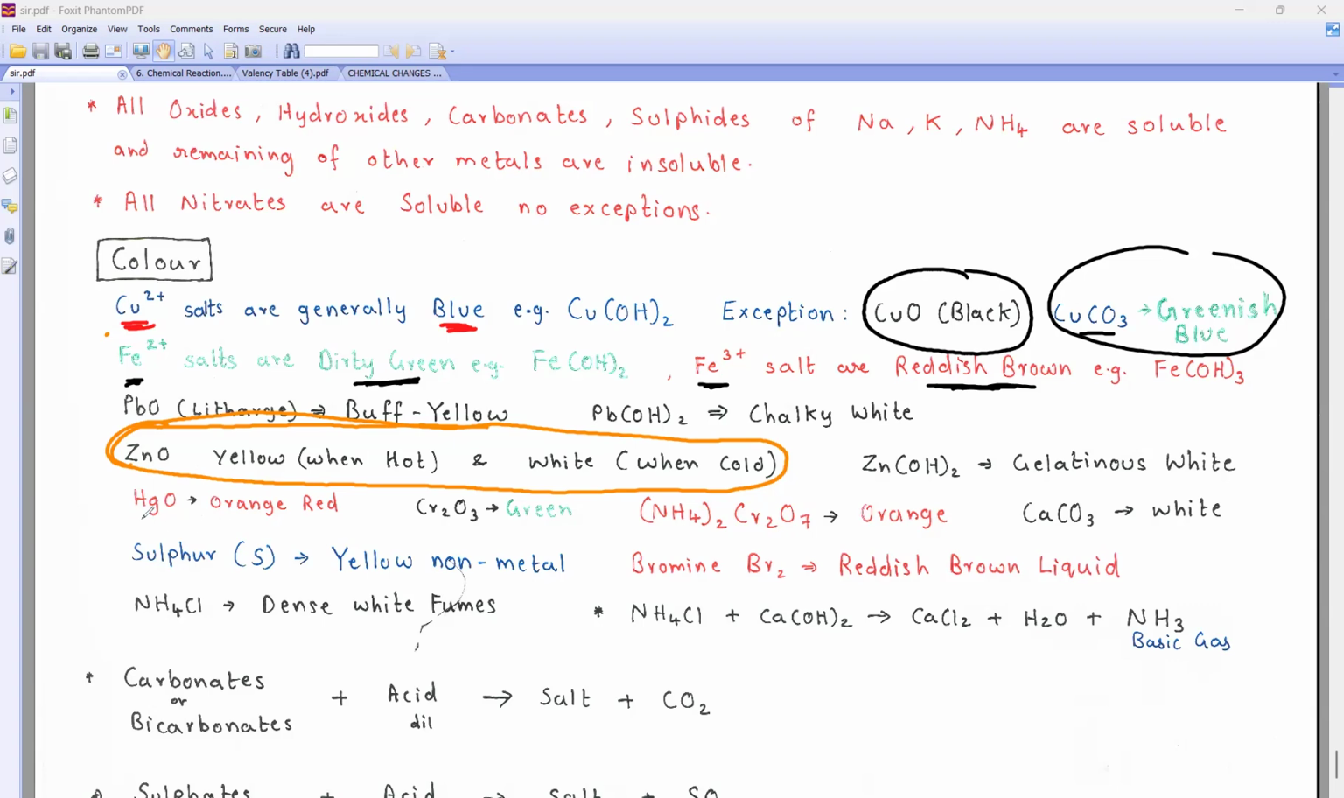Yeah, so mercuric oxide is which color? Orange red. Chromic oxide, green color. Ammonium dichromate, orange color. If I say yellow non-metal, then what should come to your mind? Sulfur. If I say reddish brown liquid, then bromine. Reddish brown vapors are of NO2.